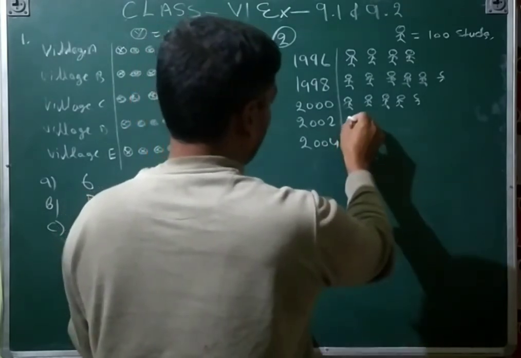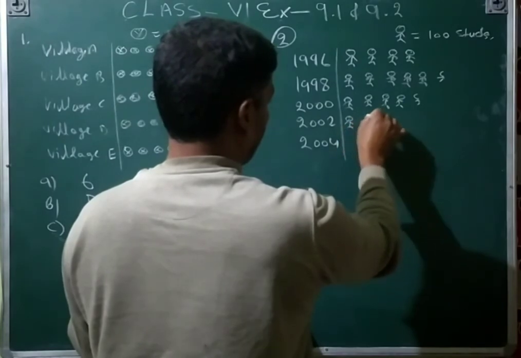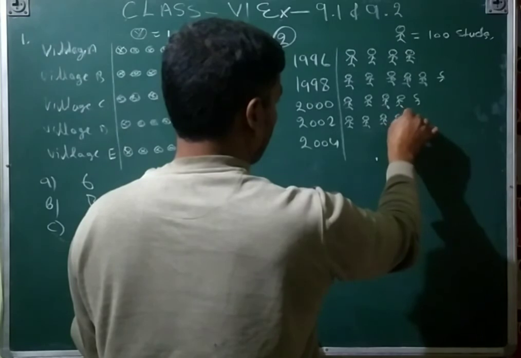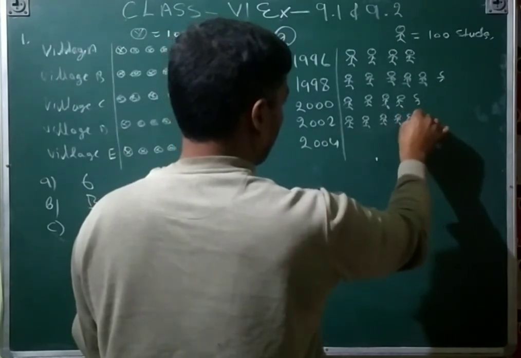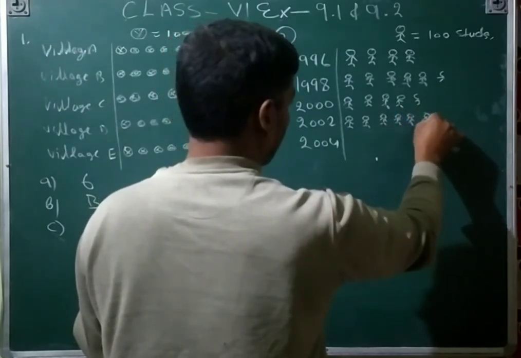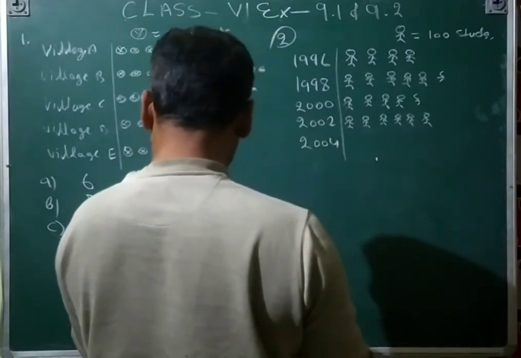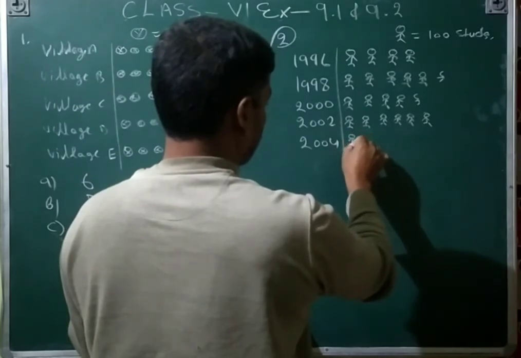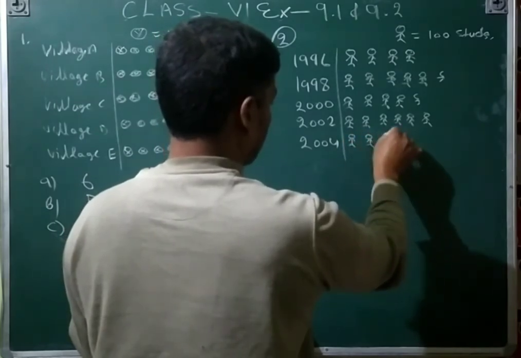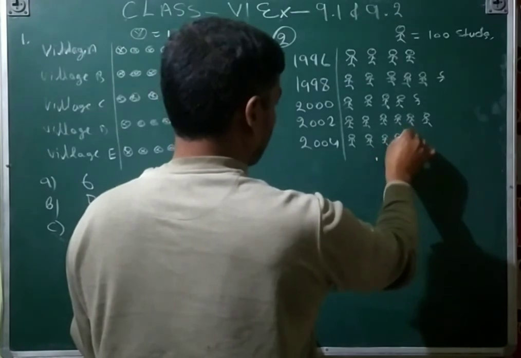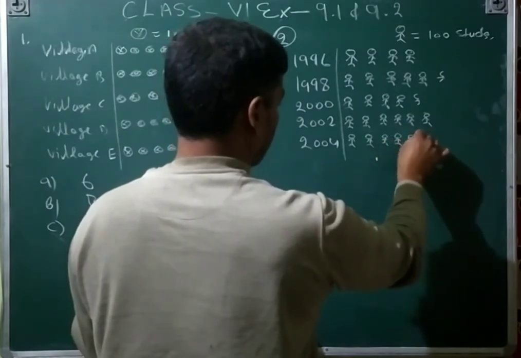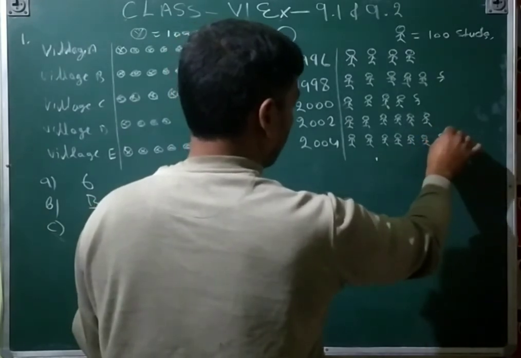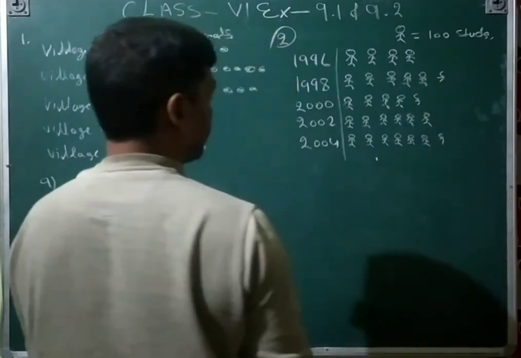2002 has 600, so 6: 1, 2, 3, 4, 5, 6. And then 2004 has 623. So first of all 6, and then one more half.